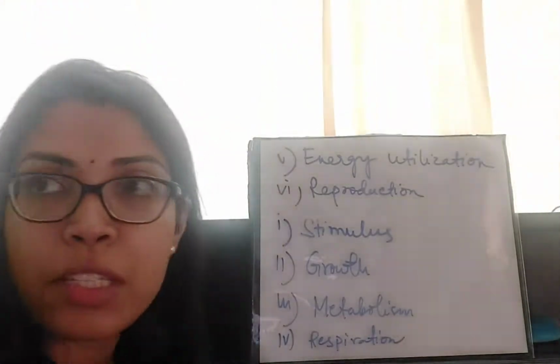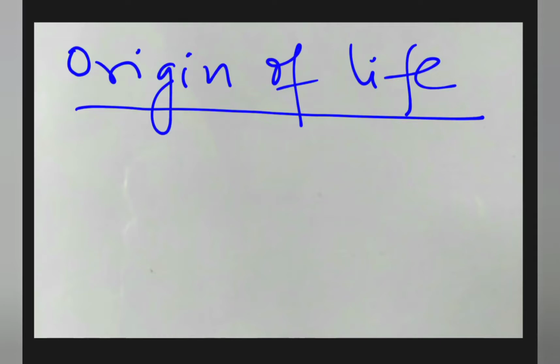Now we are going to talk about the origin of life on earth. Several theories have been offered about the origin of life on earth, and most of them have been rejected except the modern concepts proposed by Alexander Oparin.